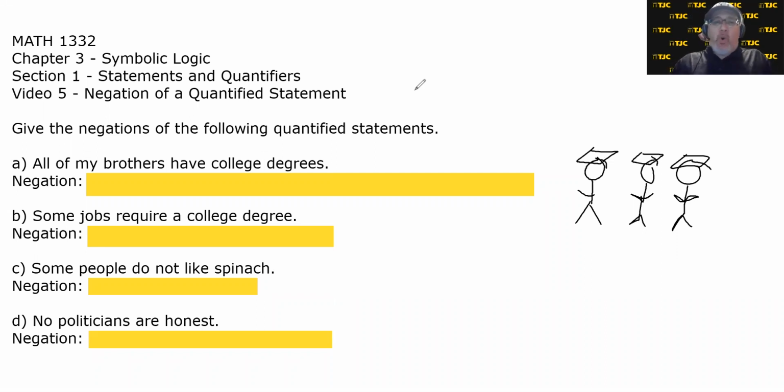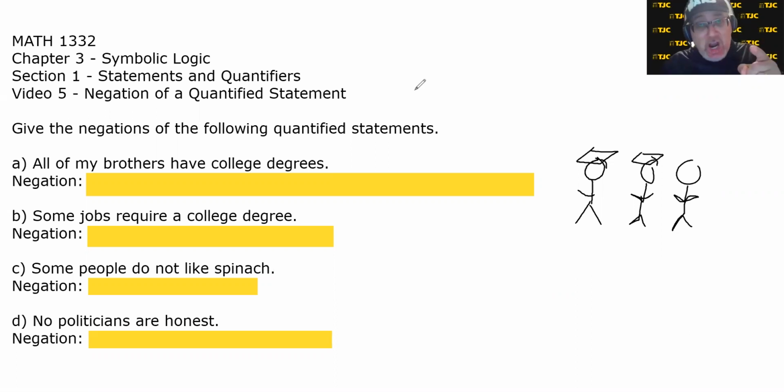In other words, what would the case have to be for me to be a liar if I said all of my brothers have college degrees? Would it be none of them have college degrees? Well, that would certainly make me a liar, but it's not required that none of them have college degrees. If I have 3 brothers and I say all of them have college degrees, and then you do your research and you figure out, well, your first 2 brothers do, but your third one dropped out and he doesn't have his degree.